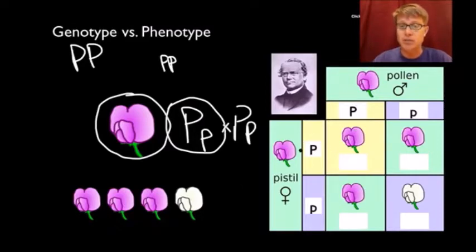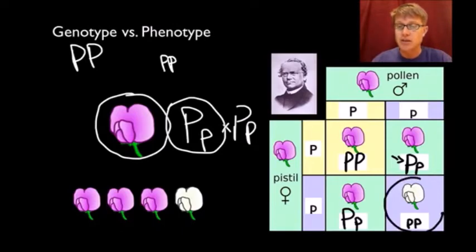So here's big P, big P. So we get a big P from one, a big P from the other. So that'd be big P, big P. Since big P is dominant, we get purple like this. On the next one, I'm going to take a big P from here, a little P from here. And so that would still be purple because this one is a dominant allele or a dominant gene. Down here we get a big P from here and a little P from here. And so that's purple. And the reason we get white flowers is that you get a little P from both of the parents.